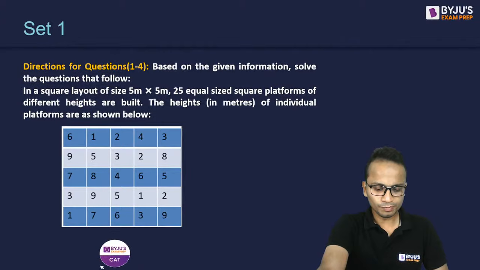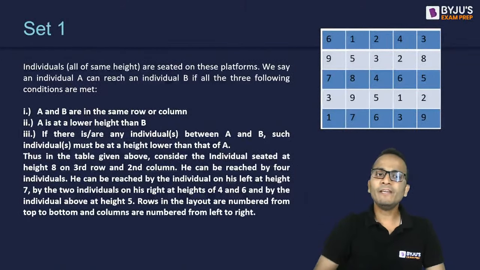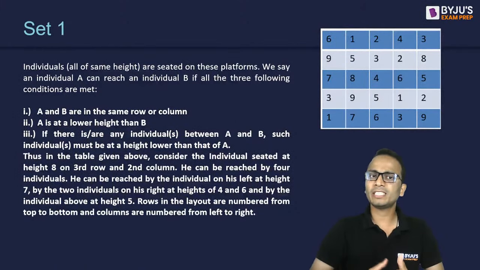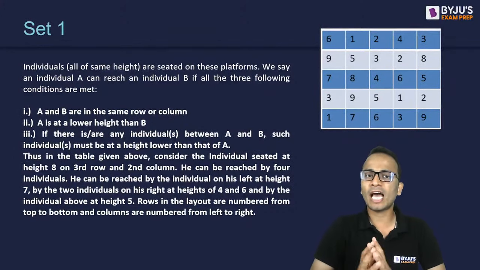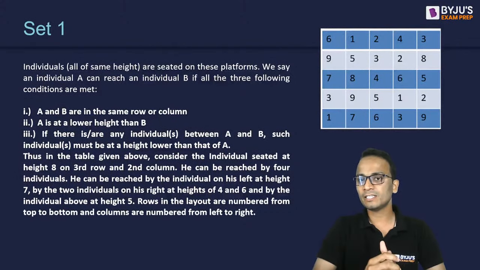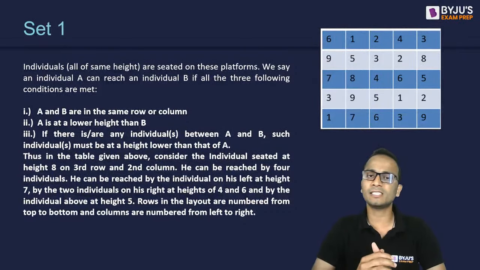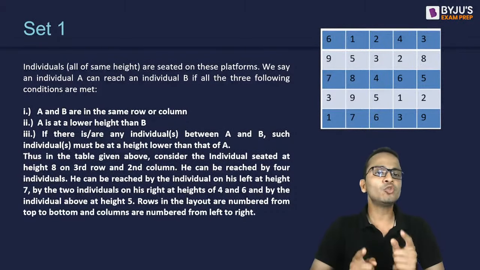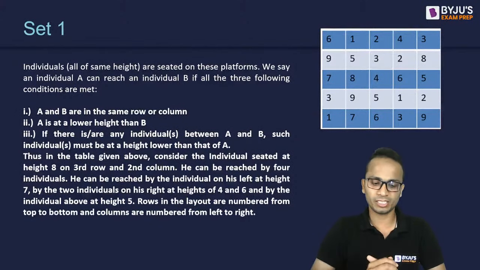Now, further the data says individuals of the same height are seated on these platforms. We say an individual A can reach an individual B if all the following three conditions are met. So on these different heighted platforms, individuals of the same height are seated, and an individual A can reach an individual B if all the three conditions are met. Now let's have a look at what these conditions are.